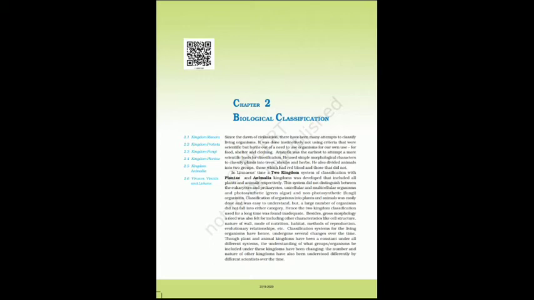Being gritty, this soil is used for polishing, filtration of oil and syrup. Diatoms are the chief producers in the oceans.